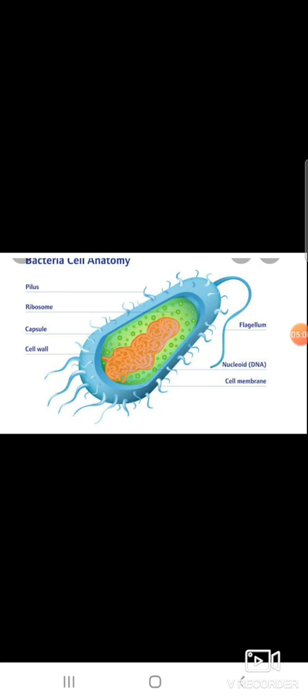Bacteria are of two types: aerobic bacteria and anaerobic bacteria. Aerobic bacteria require oxygen. Anaerobic bacteria do not require oxygen. So these are different types of bacteria.